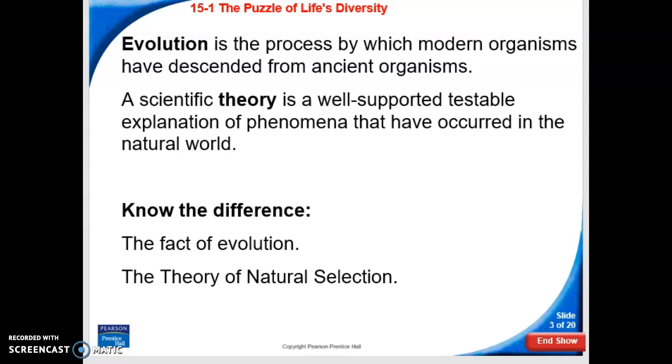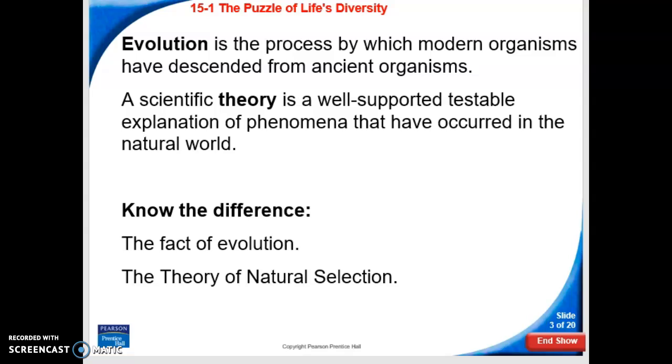Now, when we talk about evolution, the goal here is just to inform you about it, and you guys can make any opinions you would like from there, but my job in this case is just to tell you about the theory of evolution and how Darwin came up with it. Now, we talked about in the first chapter the difference between a fact and a theory. This is considered a scientific theory.